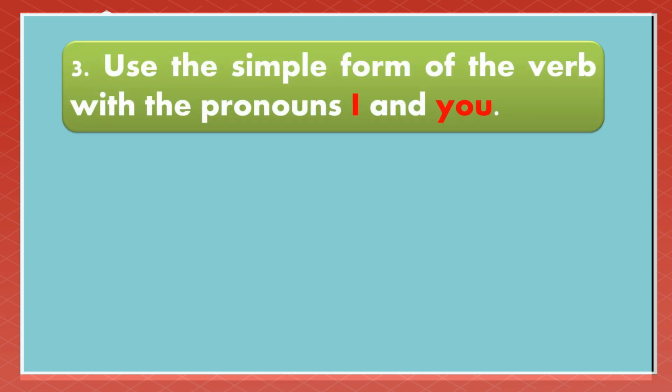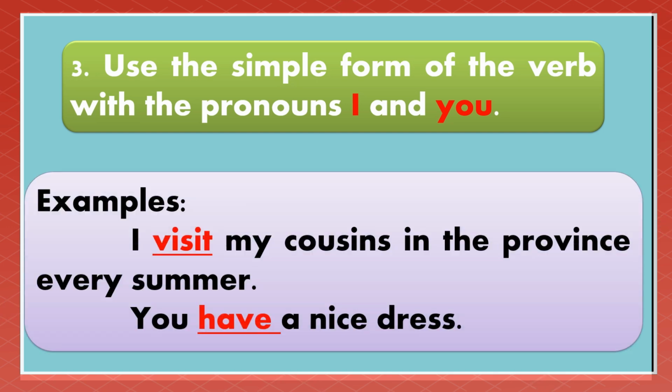Use the simple form of the verb with the pronouns I and you. For example, I visit my cousins in the province every summer. You have a nice dress. So if our pronoun I is being used and you in the sentences, we need to use the simple form of the verb. So you don't need to add S or ES. Instead, use the simple form of the verb.